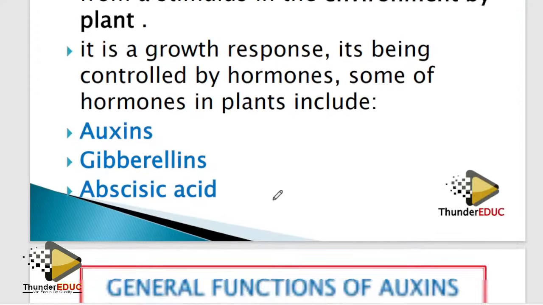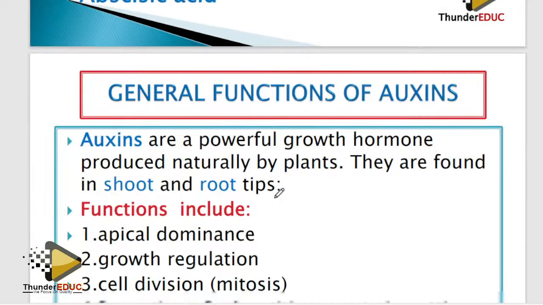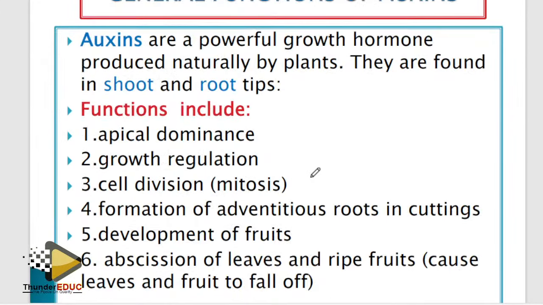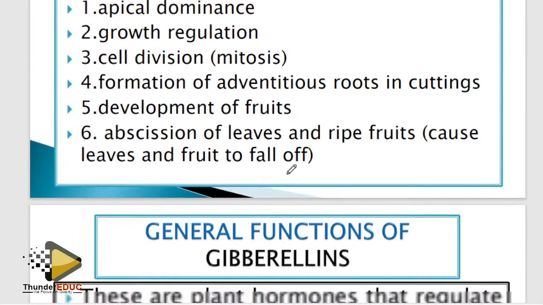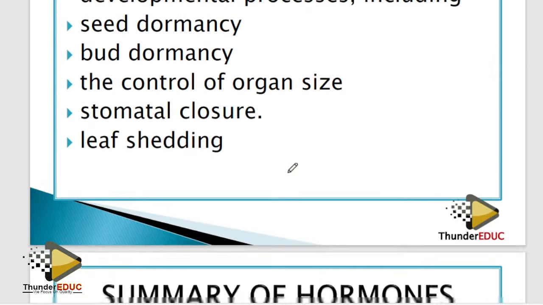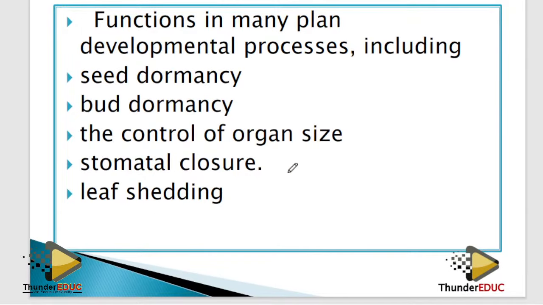Tropism, we say that is a simple thing, so that is the general function of auxins. Talk about the function of auxin. Remember, it is found at the apex, so it brings about apical dominance, a growth promoter. So basically, in this, we always talk about auxins. Yes. Abscisic acid is for dormancy, not dominance.